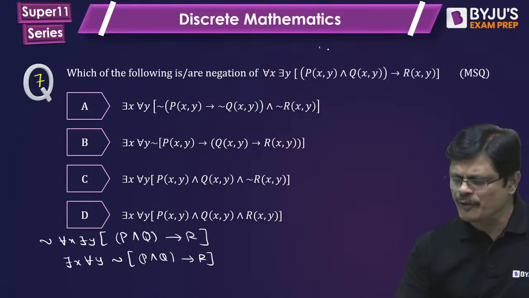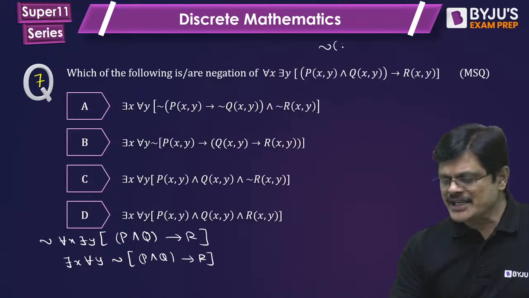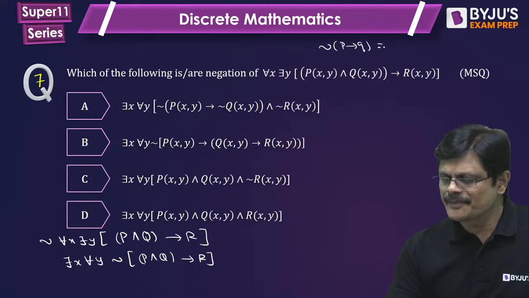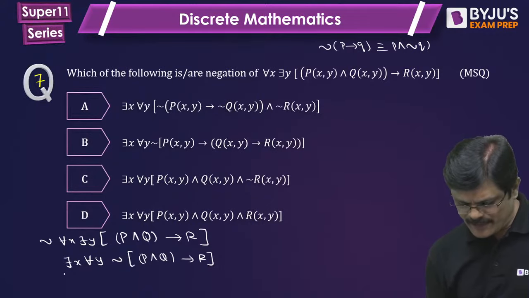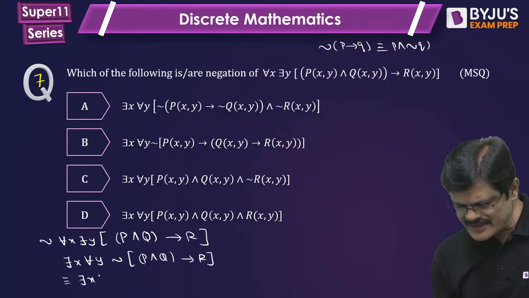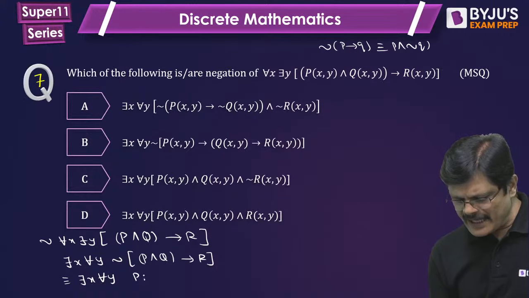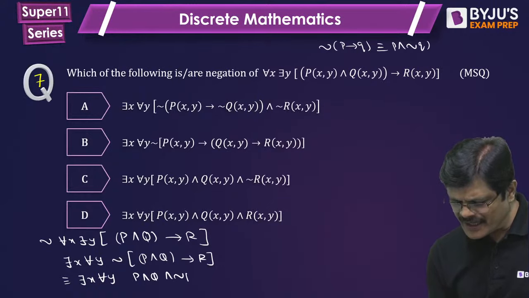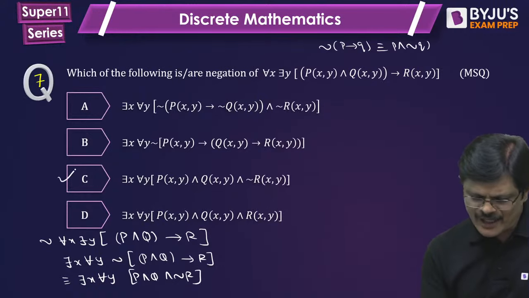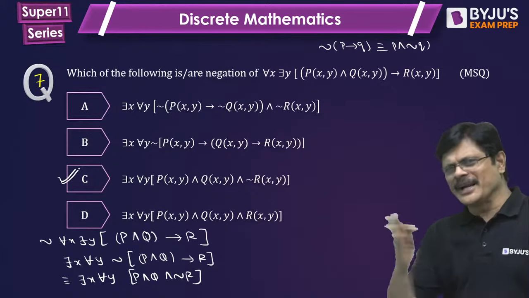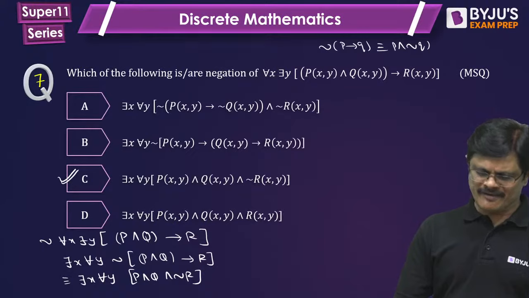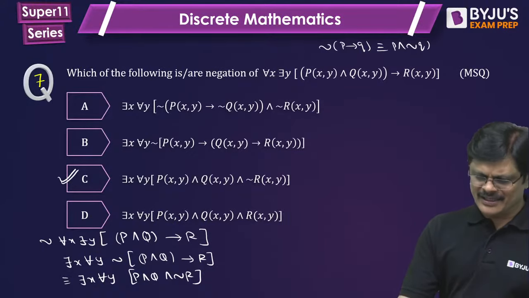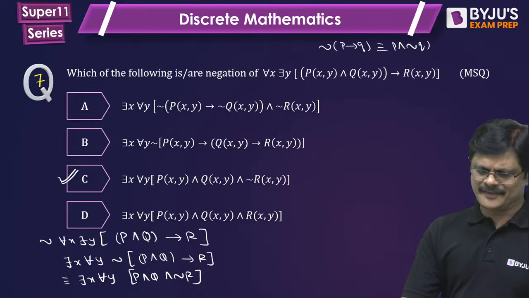We have one very beautiful rule. Negation of P implies Q is P and negation Q. So this would be there exists x for all y, P and Q and negation R, and that is exactly option C, my dear friend. So if you completely apply that, that is the answer. That would be the answer, my dear friends. Am I clear?